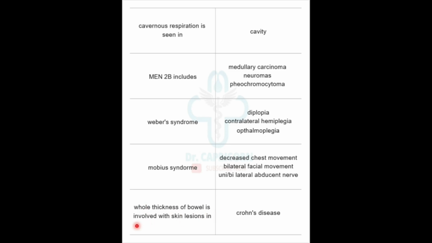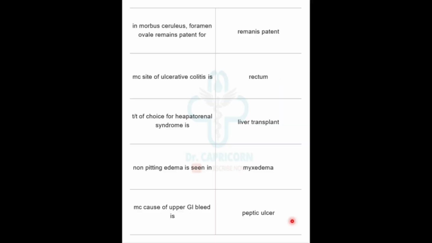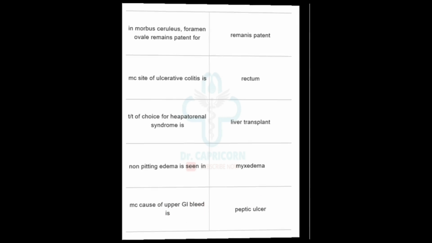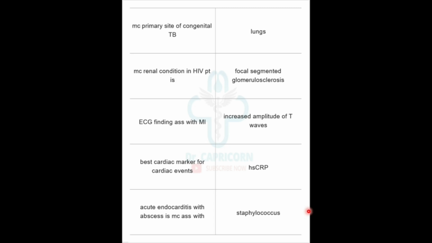Whole thickness of wall is involved with skin lesions in Crohn's disease. In Mobius caeruleus, foramen ovale remains patent. Most common site of ulcerative colitis is rectum. Treatment of choice for hepatorenal syndrome is liver transplant, and non-pitting edema is seen in mixed edema. Most common cause of upper GI bleed is peptic ulcer disease. Most common primary site of congenital TB is lungs, and most common renal condition in HIV patient is FSGS, focal